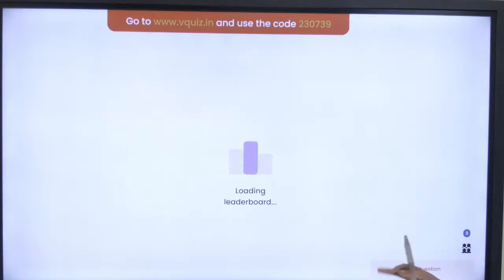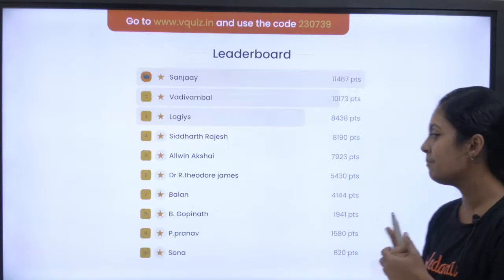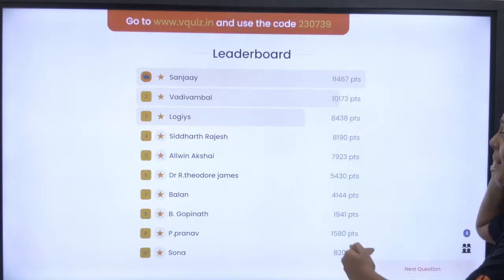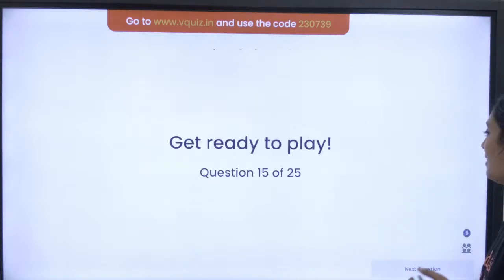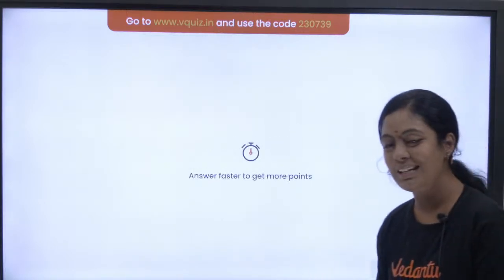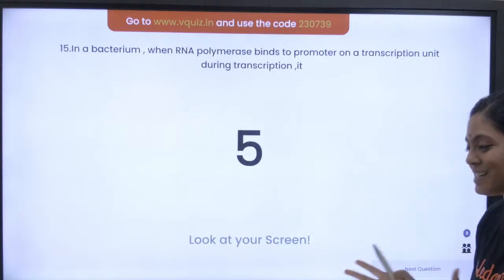Many people have answered probe. Very good. Keep it up. Sanjay, Vadivambal and Logis. Okay, so let's move on to the next question. Question number 15 of 25. We have 10 more questions to go.